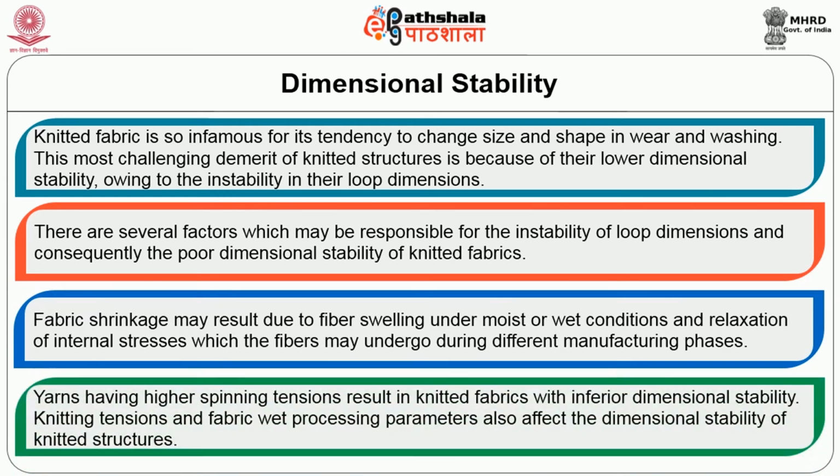Yarns having higher spinning tension result in knitted fabric with inferior dimensional stability. Knitting tension and fabric wet processing parameters also affect the dimensional stability of knitted structures.